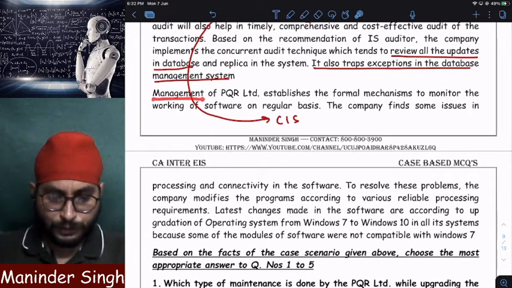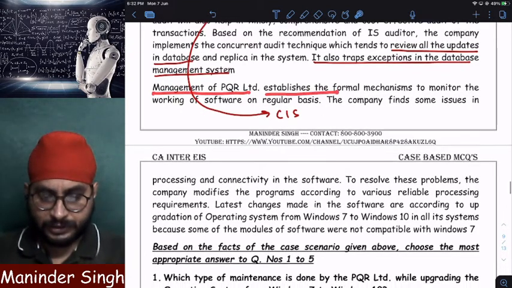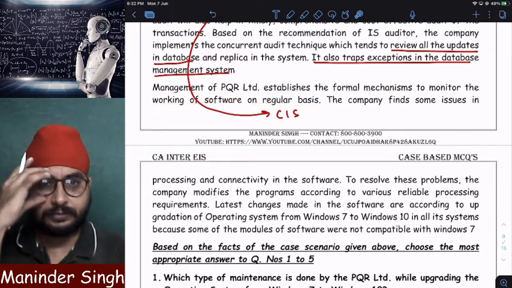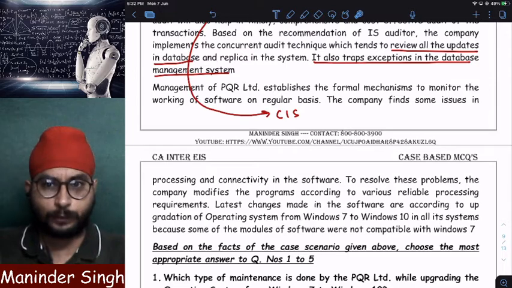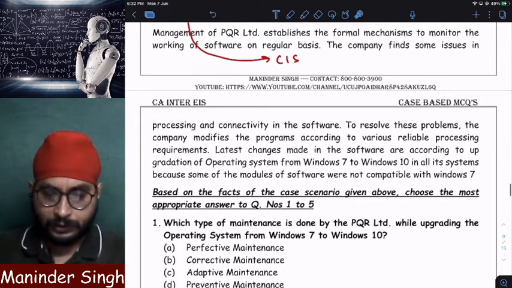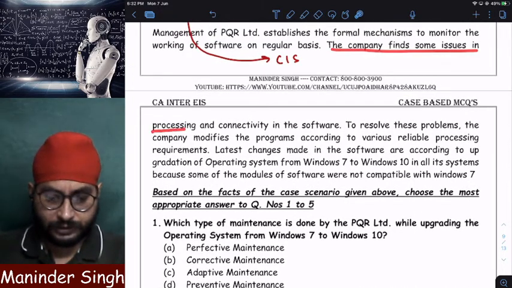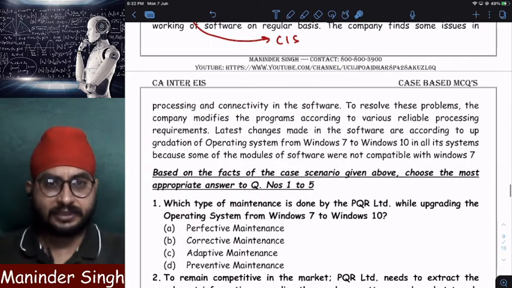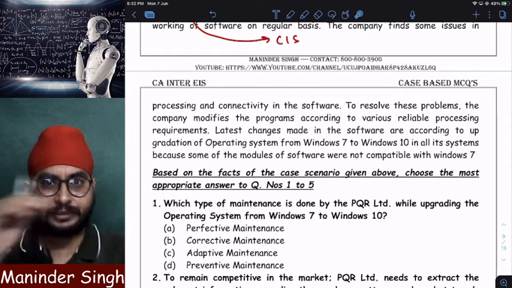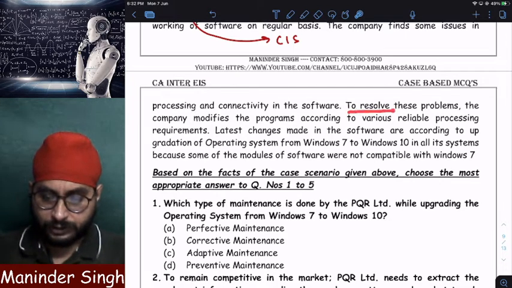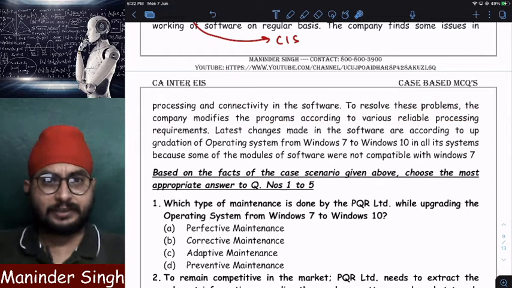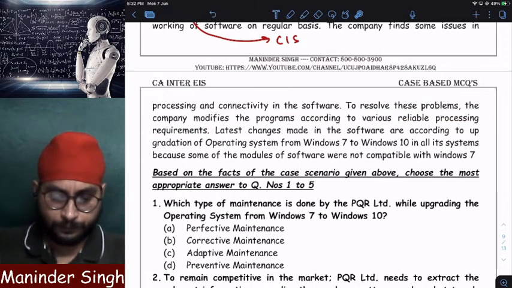Management of PQR Limited establishes the formal mechanism to monitor the working of a software on a regular basis. It wants to check whether the software is working properly on a regular basis or not. The company finds some issues in processing and connectivity in the software. Some problems are coming in processing. CIS audit software has identified some problems in software. To resolve these problems, the company modifies the programs according to various reliable processing requirements. So whenever it is finding any problem, it is modifying the software.